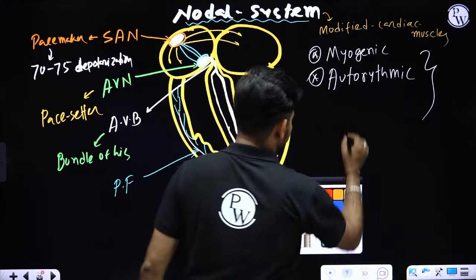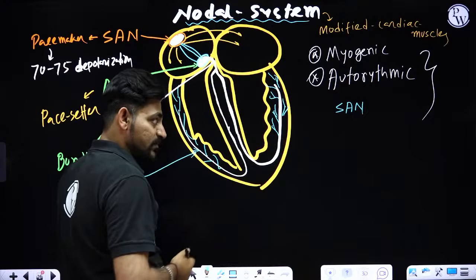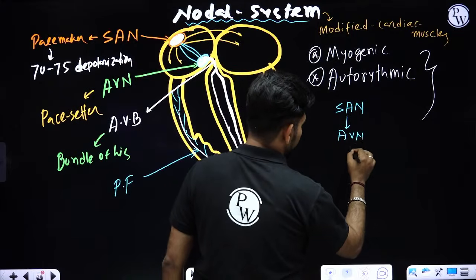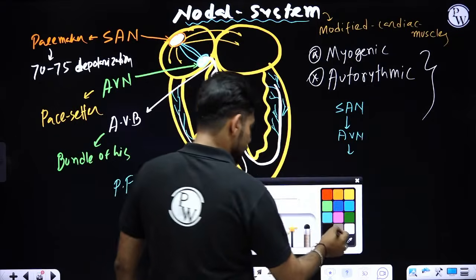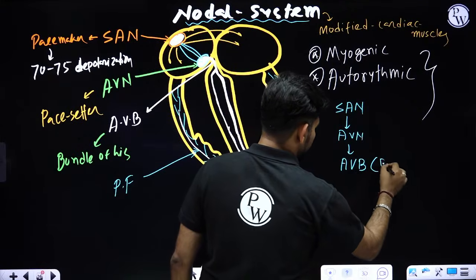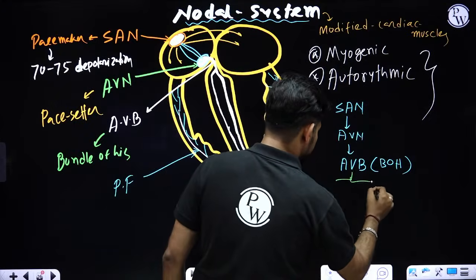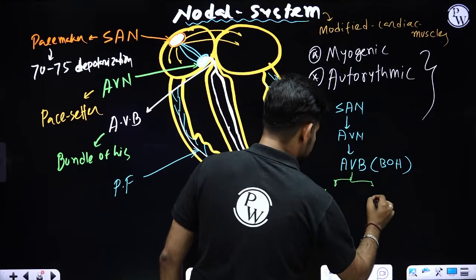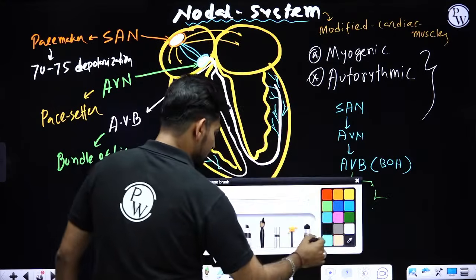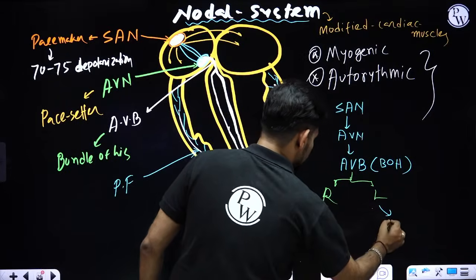And starting from SAN, the rhythm will be generated in the SAN or the pacemaker. Through internodal fiber, the rhythm will be sent to atrioventricular node. From atrioventricular node, that will be segregated into the AV bundle or bundle of His. The bundle of His will get bifurcated into left bundle of His and right bundle of His, and gradually they will form some branches, and the branches will be called as Purkinje fiber.